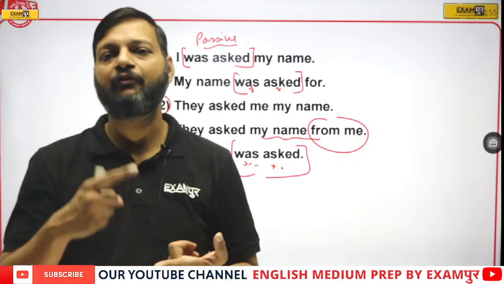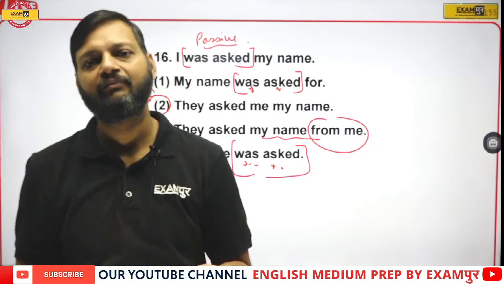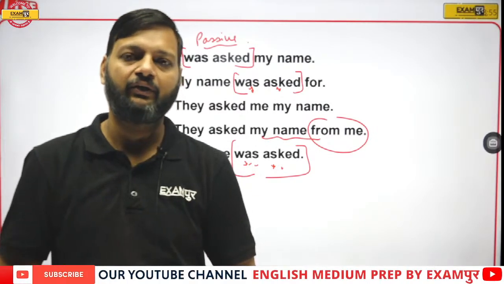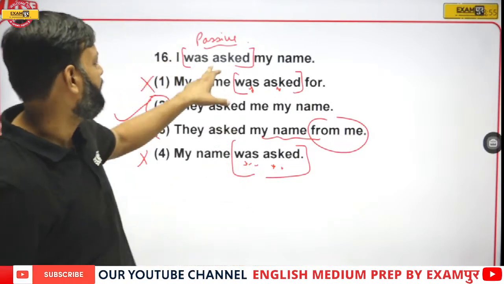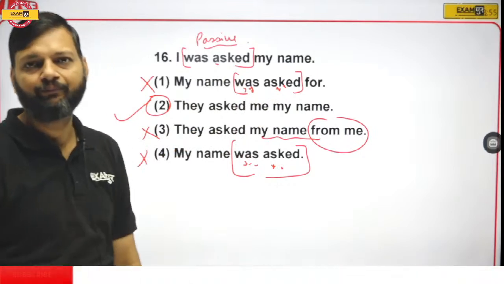Be plus third form cannot be used. Be plus third form always means passive. So the sentence is passive. It cannot be passive in the answer also.